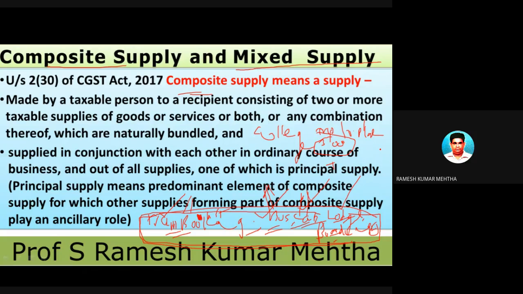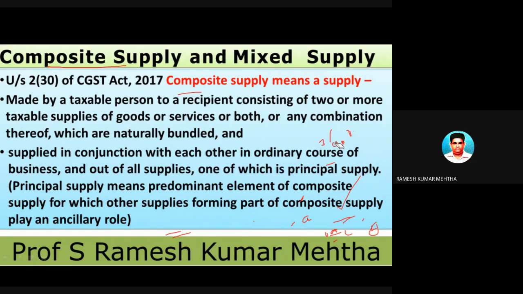So that is the reason why we have two different types of supplies. One is composite supply and one is mixed supply. Okay, let's understand one by one. You are going to have a question on composite supply and mixed supply. Let's understand and how to tax. What is the rate of tax to be adopted? Let's understand about composite supply of goods and services.